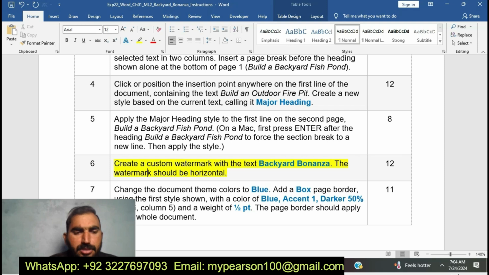Create a custom watermark with the text Backyard Bonanza. You can see here I am going to do step number 6 of EXP22 Word Chapter 1 ML2 Backyard Bonanza.